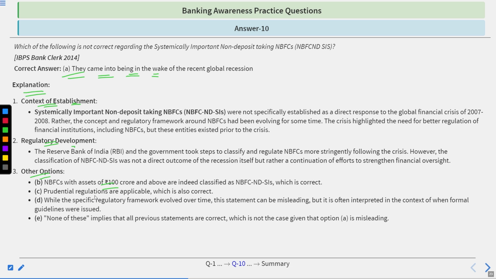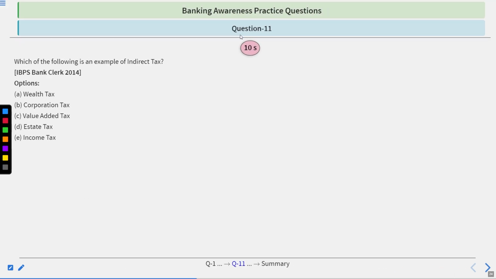While the specific regulatory framework evolved over time, this statement could be misleading, but it's often interpreted in the context of when former guidelines were issued. None of these implies that all previous statements are correct, which is not the case given option A is misleading. Question 11. Which of the following is an example of indirect tax?